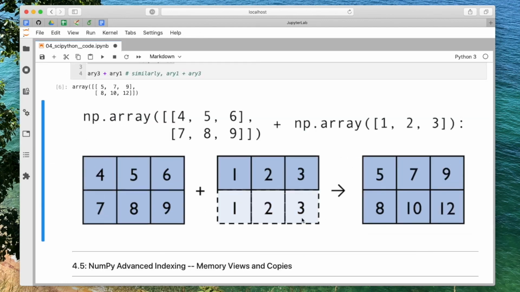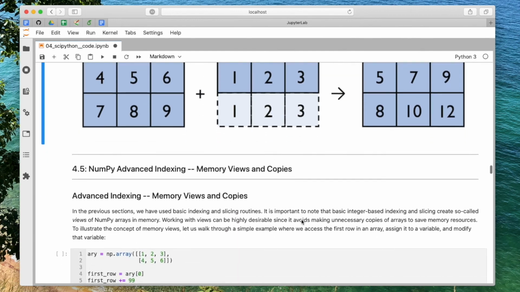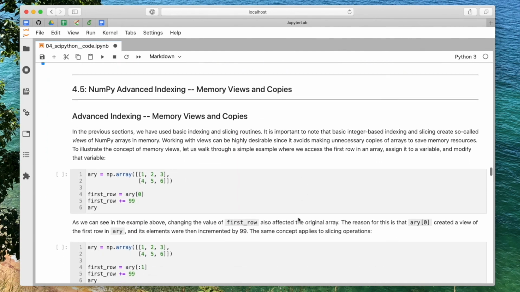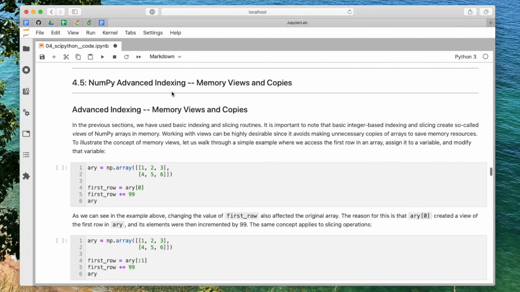Okay, so but that's it for this video. In the next video, we will talk a little bit more about advanced indexing, which is also called fancy indexing in some contexts. And then we'll also talk about very important concepts like memory views and copies, because this is something that can easily trip you up in practice when you don't know sometimes whether you created a copy or a view onto an array. It can easily happen that you overwrite values accidentally. So the next video will be again a more important one.